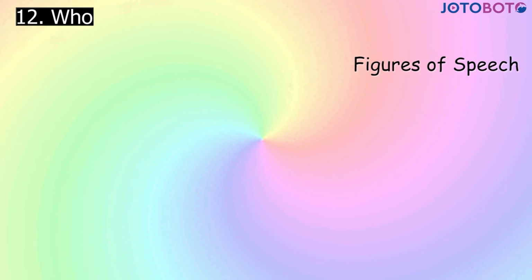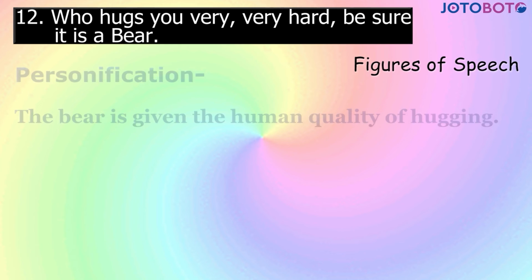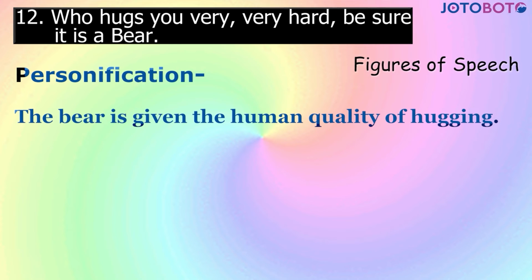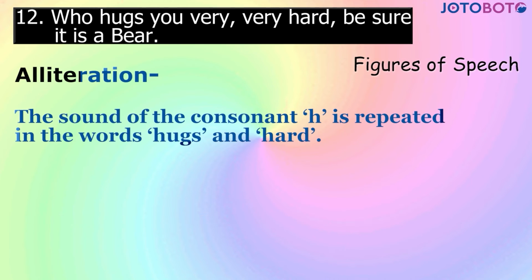Next, who hugs you very, very hard? Be sure it is a bear. The figures of speech are personification. The bear is given the human quality of hugging. Repetition. The word very is repeated for poetic effect. Alliteration. The sound of the consonant H is repeated in the words hugs and hard.